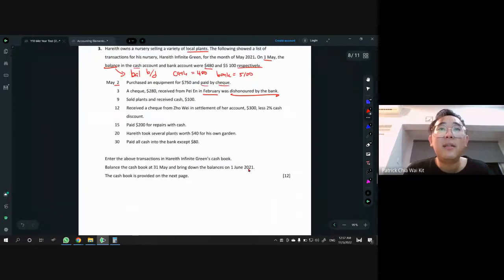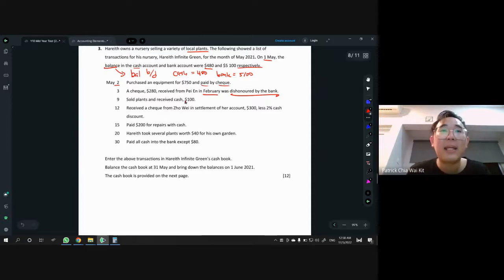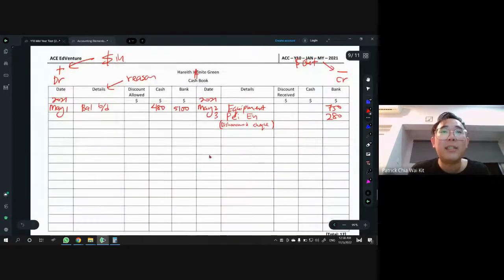Nice. Next one is going to be number 9. May 9, sold plants and receive cash. So this is what I mean by do not write the word plants, because technically we are selling goods. When you see sold goods, you have to convert to sales. First things first, decide whether left or right side. Receive cash, money in, money in by cash, so 100. On the left-hand side, money in, put 100.